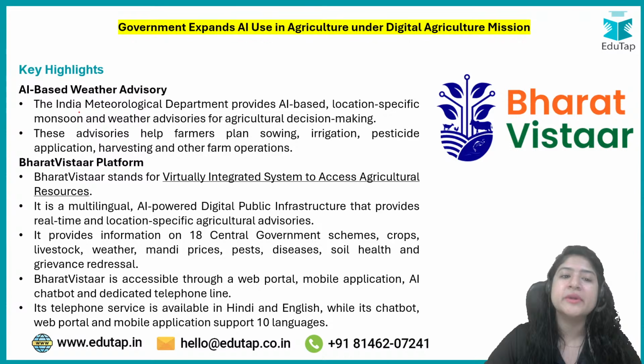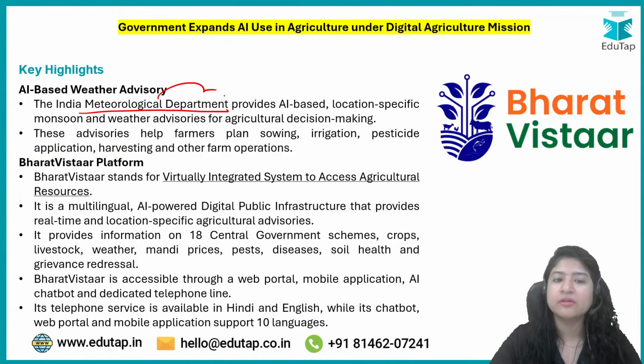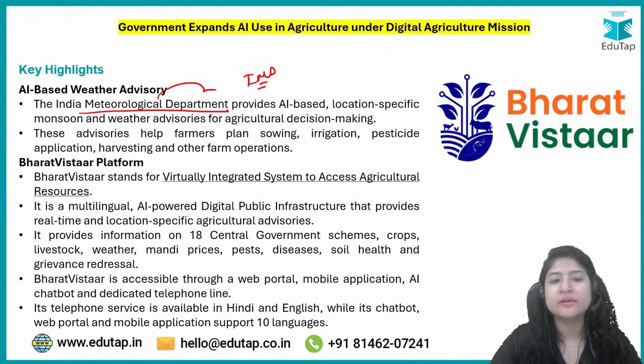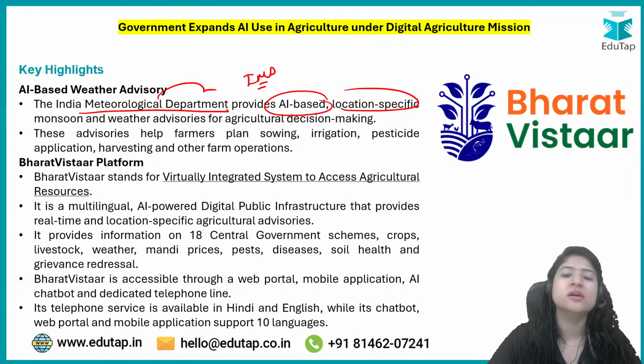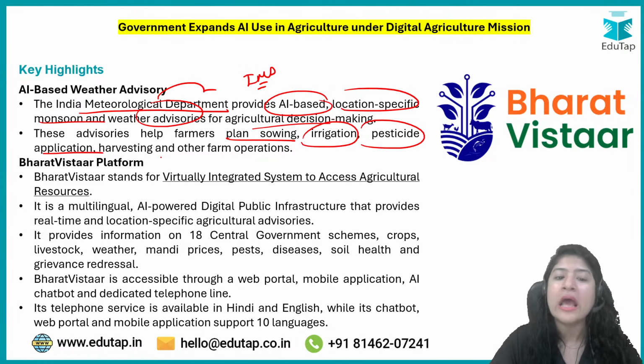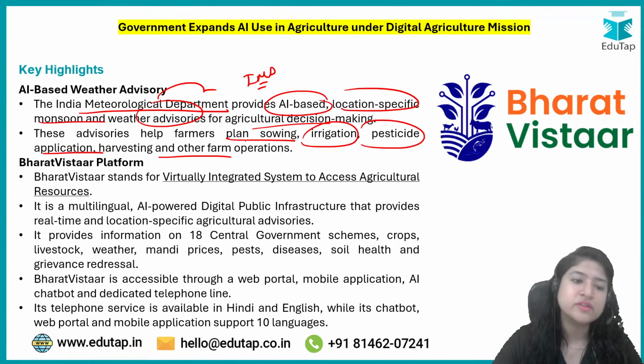Another is our meteorological department. The meteorological department, or IMD, works for forecasting the weather. IMD is also using AI and location specific AI to deliver location specific weather advisories for better decision making in agriculture. These advisories help farmers decide when to sow the seeds, when to irrigate, when to use the pesticide, or when to harvest, and whatever operations need to take place. So even IMD is using AI for that purpose.